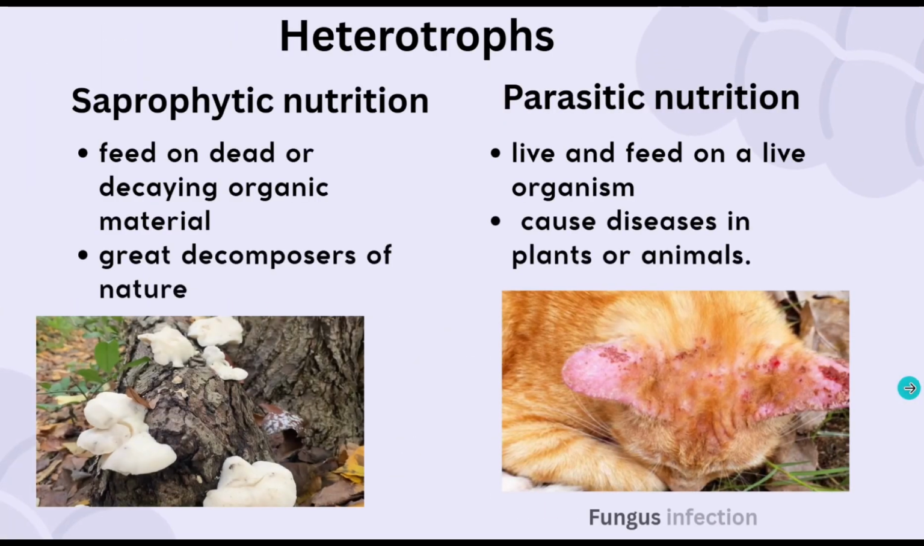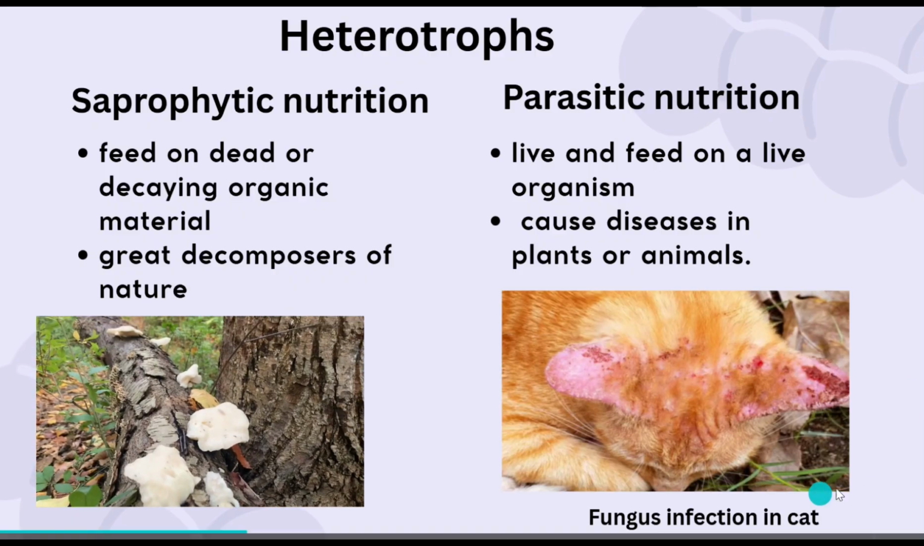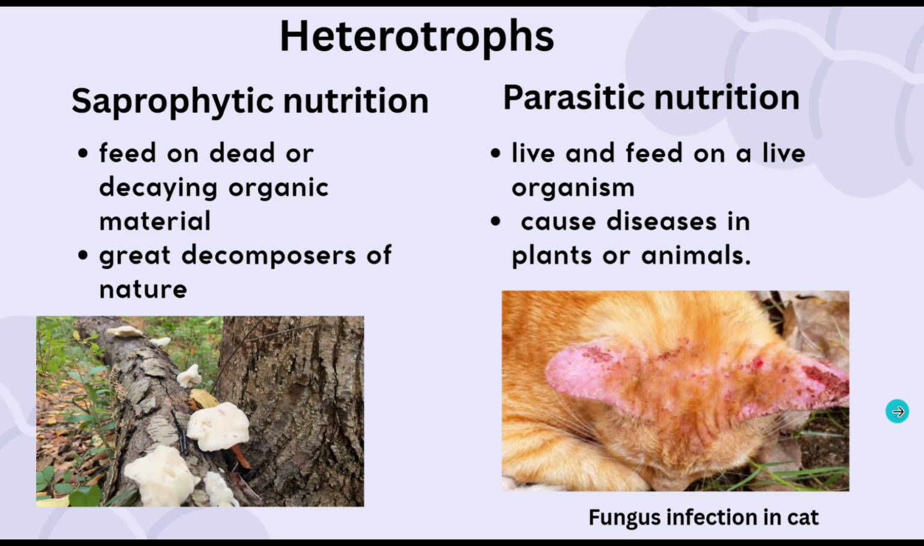Because they can't make their own food, fungi are called heterotrophs. They get their energy in two main ways. Saprophytic nutrition. This is when they feed on dead or decaying organic material, like a rotting log. They are the great decomposers of nature. Parasitic nutrition. This is when they live and feed on a live organism, which can cause diseases in plants or animals.